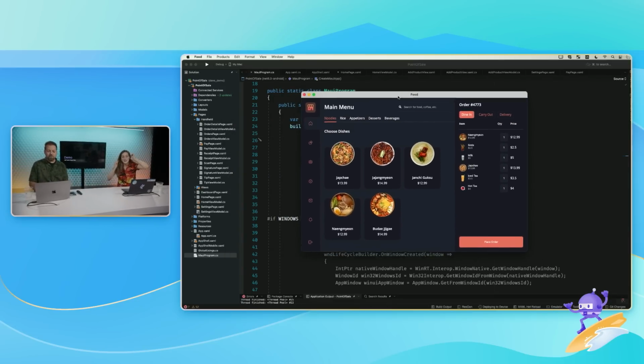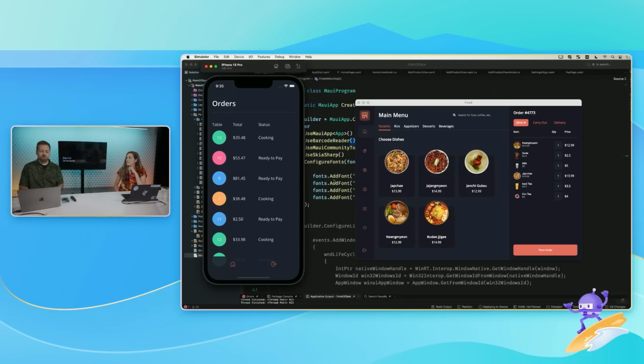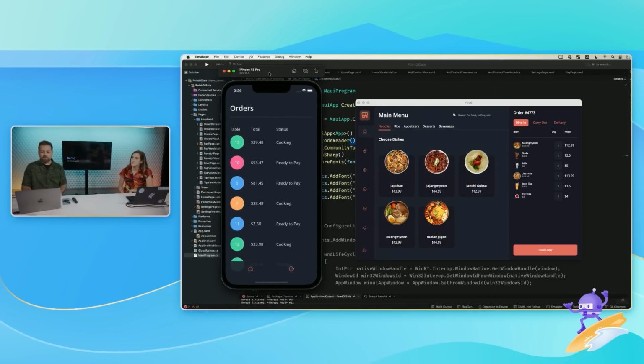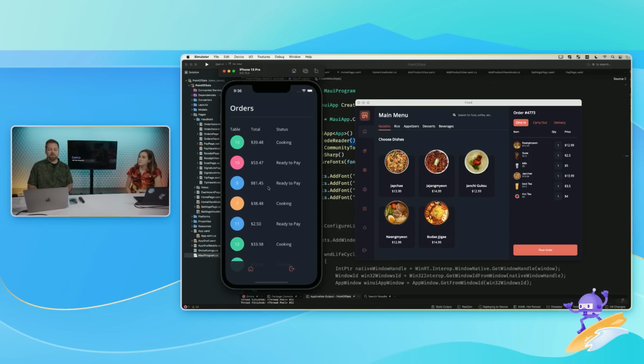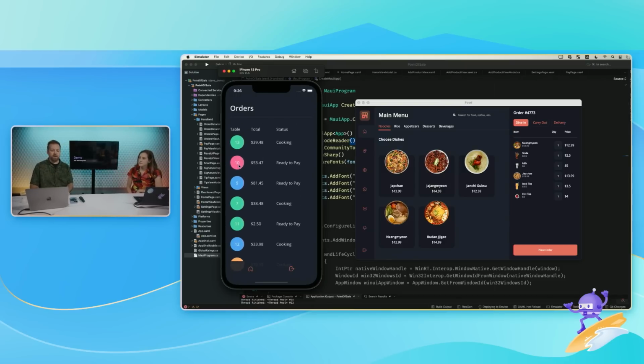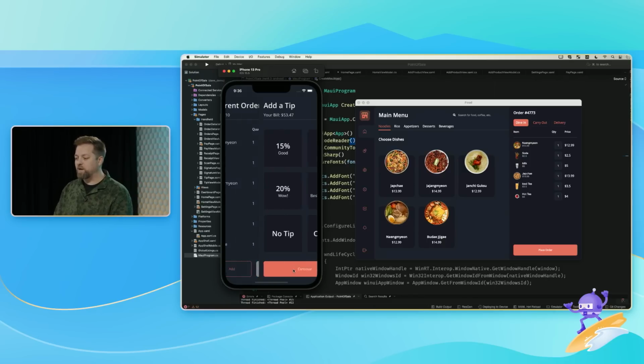And then I've also got the mobile app up and running. So you were showing Windows and Android, and I've got the mobile phone here. So let me show you kind of the whole flow. I don't think you really showed the whole flow. So I'm coming here and I see, okay, I've got some people that are ready to pay. So I'm at the table. I've got my handheld, and they ordered a bunch of stuff. Awesome, table 10. Let's go ahead and pay.